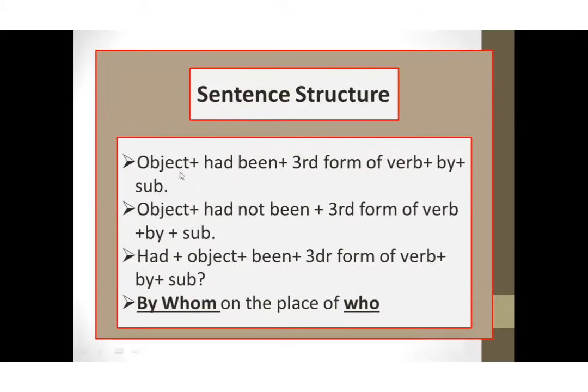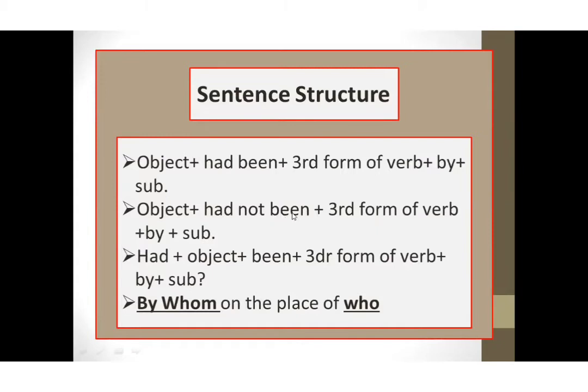The sentence structure, students, will be like this. First of all object, then had, been, third form of verb, by, and then subject. For negative, after had, not will be here: had not been. This rule I have also discussed many times, students. And however many helping verbs are in the sentence, we will not bother with them. We will deal just with the first helping verb, the starting helping verb.